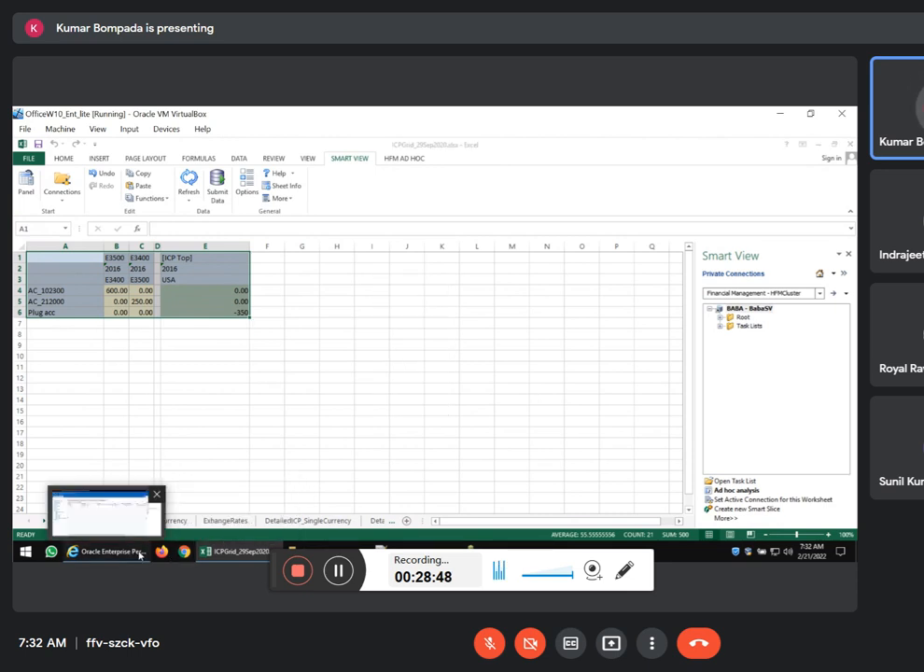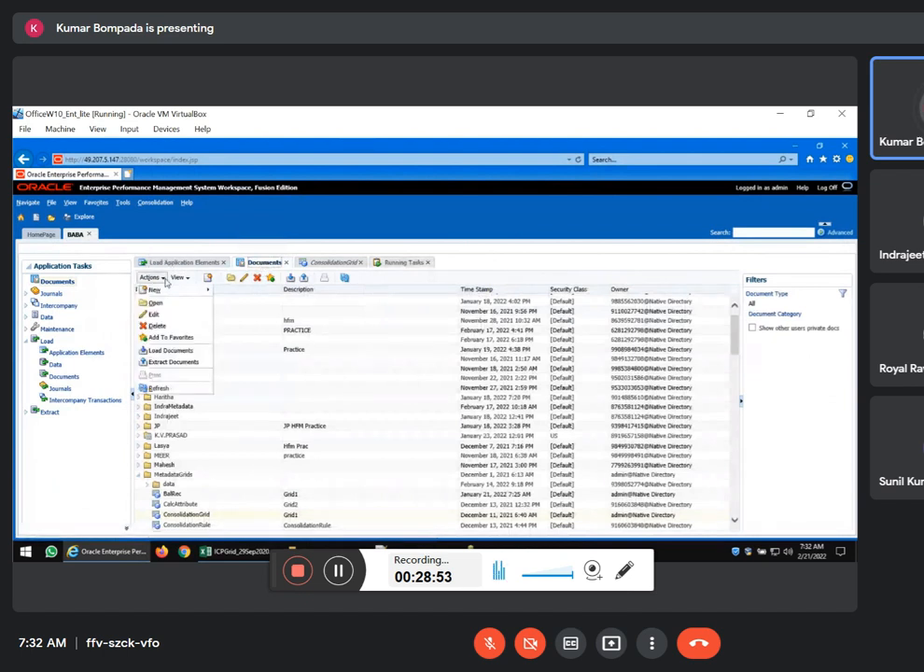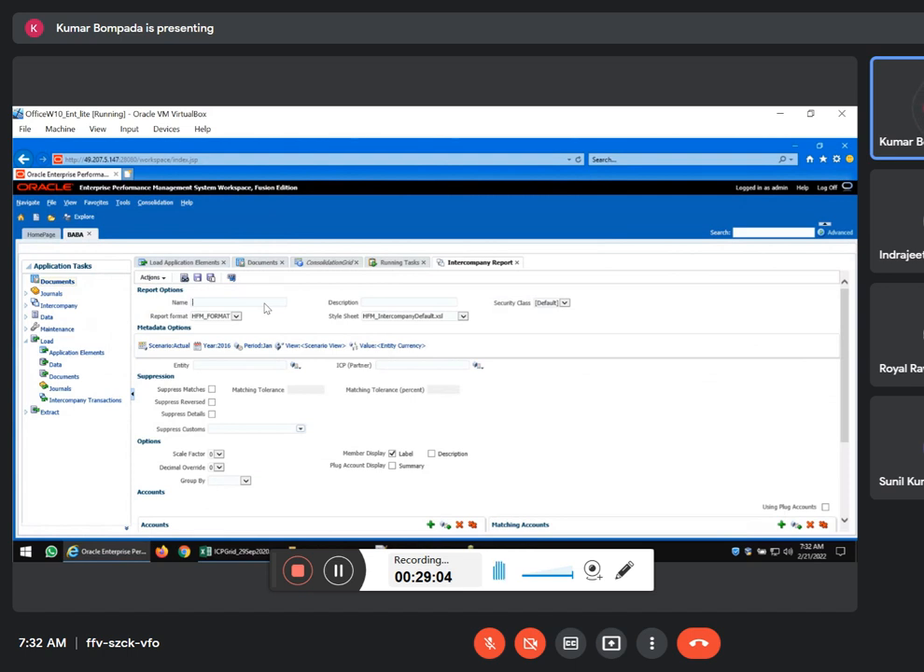How do we generate the report? The same thing. Come here, go to documents, click on actions, new, see report. Which report? Intercompany transaction, intercompany report. I'll put it as ICP_REPORT, as it is also a one time activity. Whether you want it in PDF format or XML format, I'll put it as PDF format. Okay, done. So year is 2016, period is July.